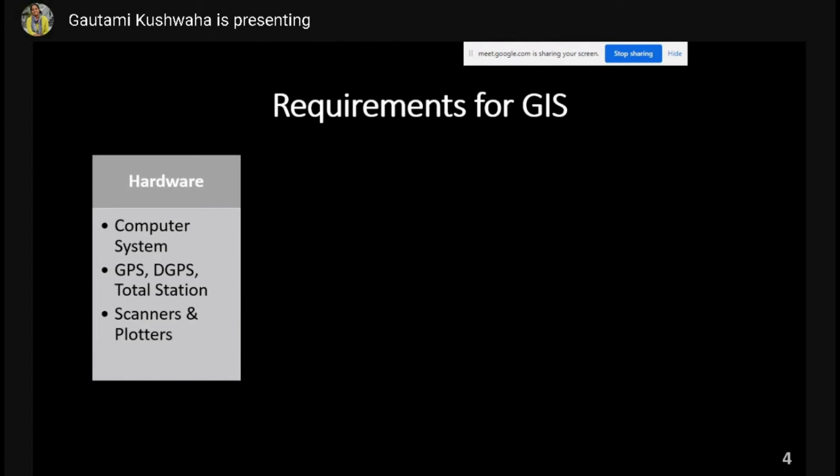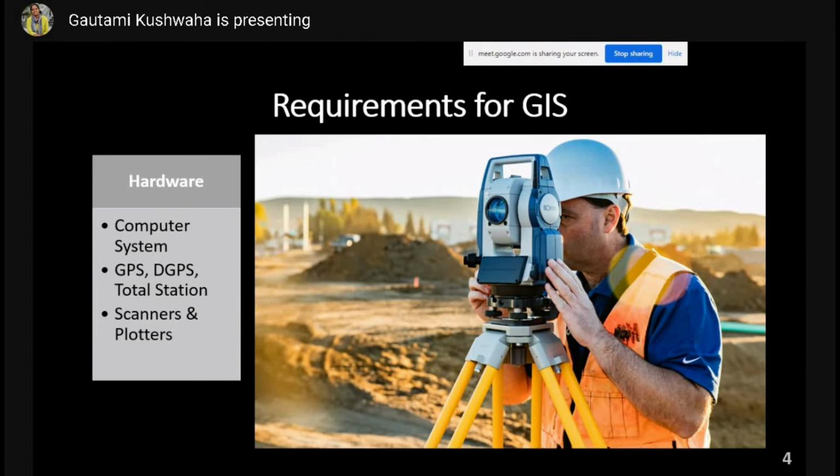Now another instrument is the total station. It is used for surveying and construction when you want to find out the slope or contour in any particular area. You need horizontal and vertical angles of any particular location or site. So basically for site surveys, the total station is used. Now, these are the instruments which are used for basic survey of location and terrain of any particular area, right? So this can be used if you want very good accuracy for any of your projects.